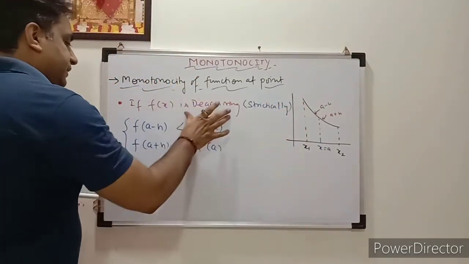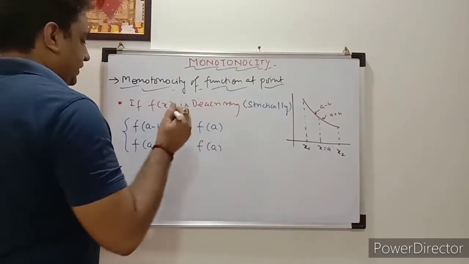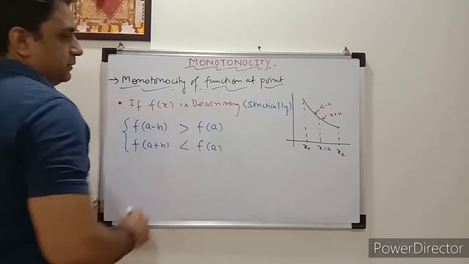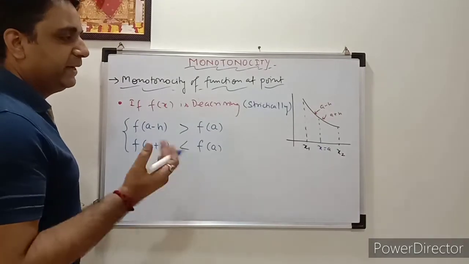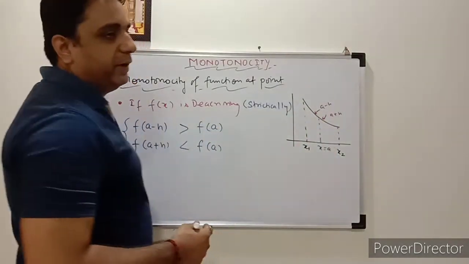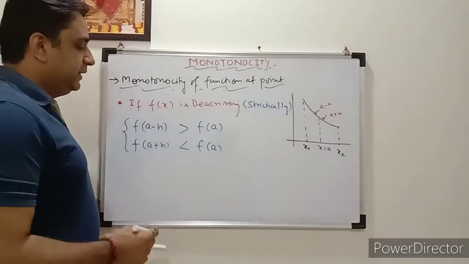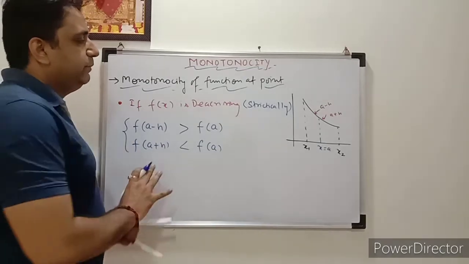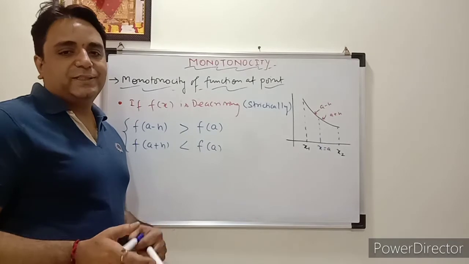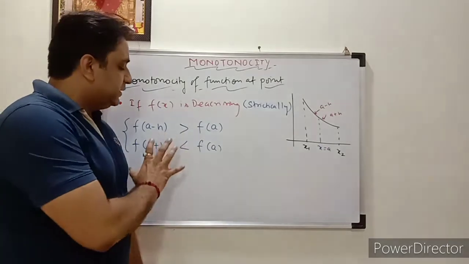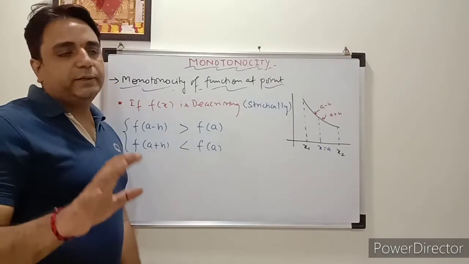This is just changed. It will be this one and this one. Means on the left side of a the value of the function will be greater, and on the right side the value will be lesser. So in this case we can say the monotonicity of that function is decreasing, or strictly decreasing, when these two conditions are followed by the function.